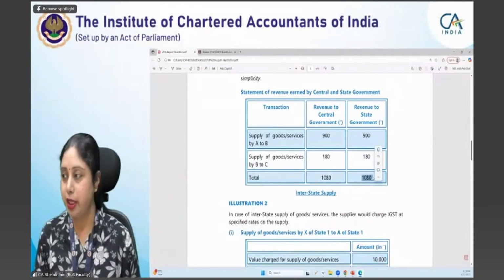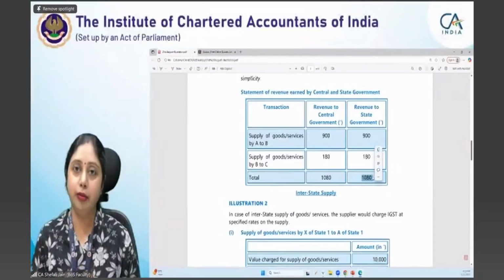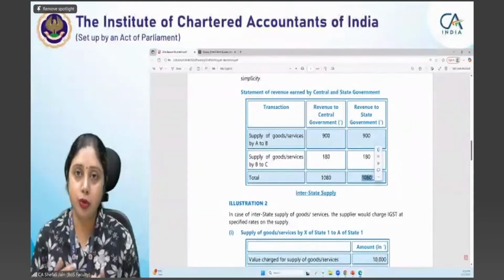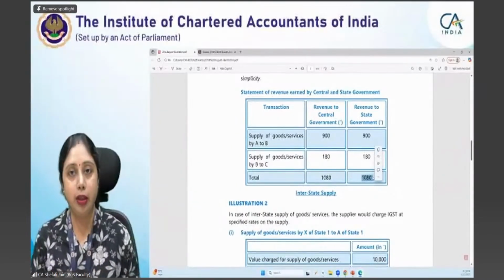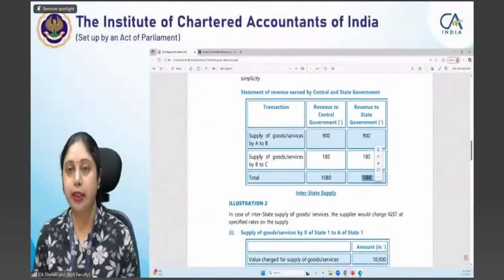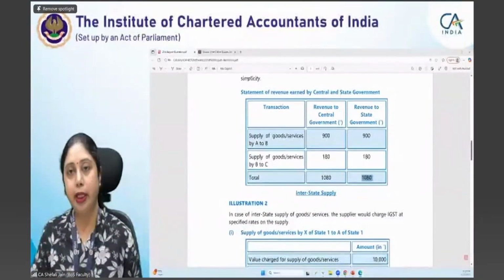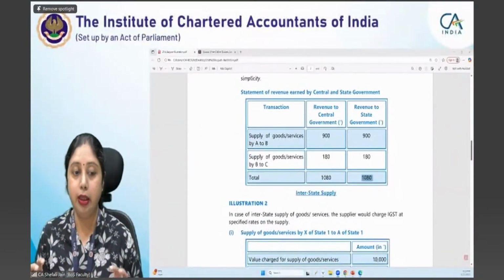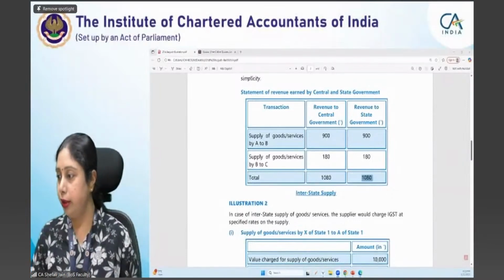So I hope this makes it clear that ultimately, in totality, central government is getting 1,080 rupees, state is getting 1,080 rupees. That should have happened in a value-added tax, this should have been there.